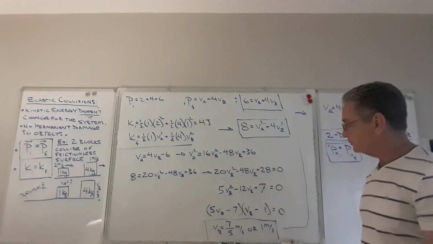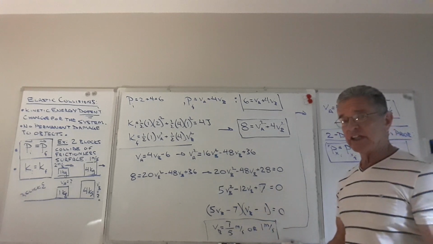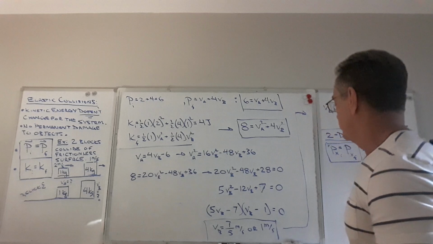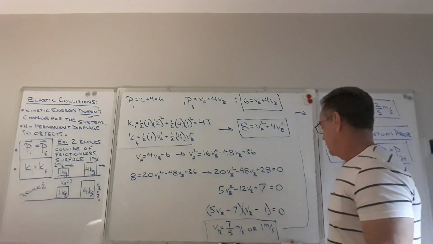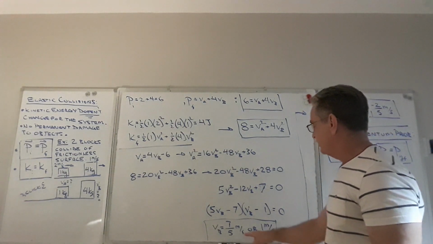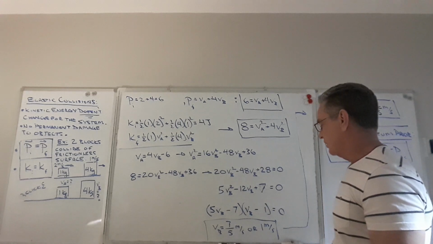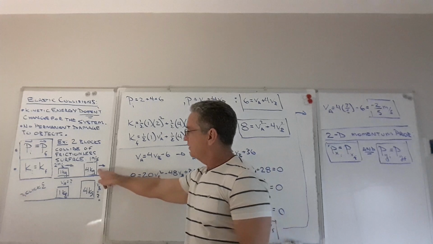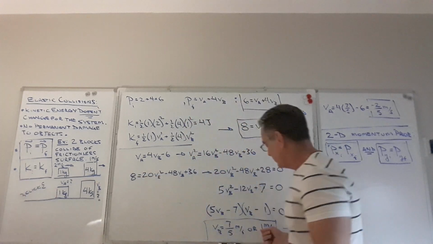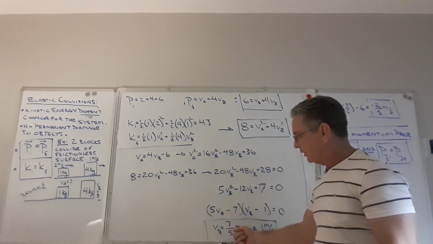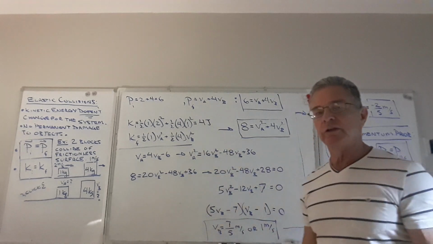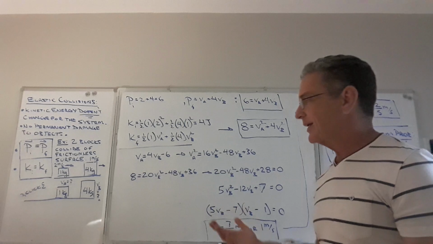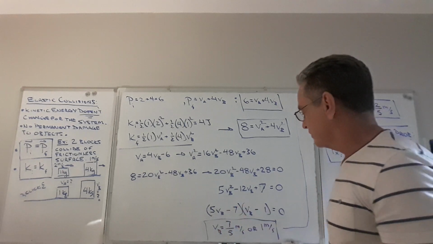Okay? Now, one way to lend some validity to your answer is to see if one of these answers is the original speed of block B. And it turns out, yes, the original speed of block B is 1 meter per second. So that's one of the answers. That's almost a guarantee that this other answer is definitely the correct answer, that will conserve both momentum and kinetic energy in the two-block system.